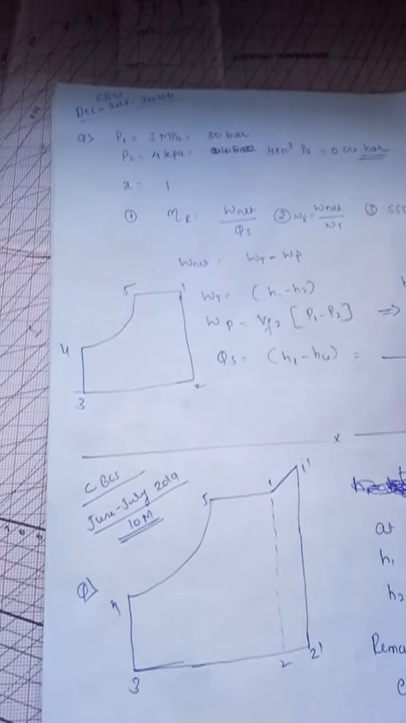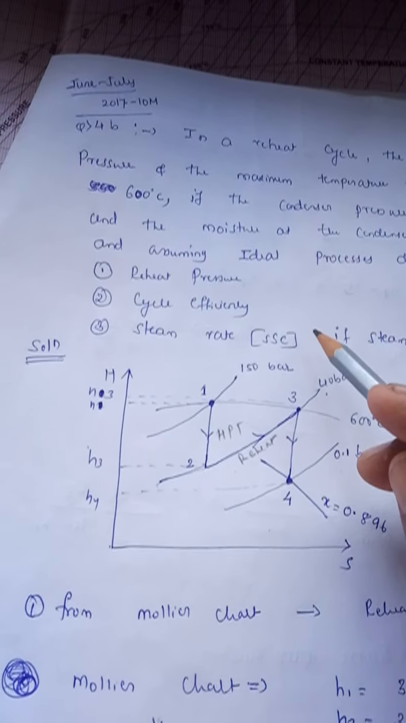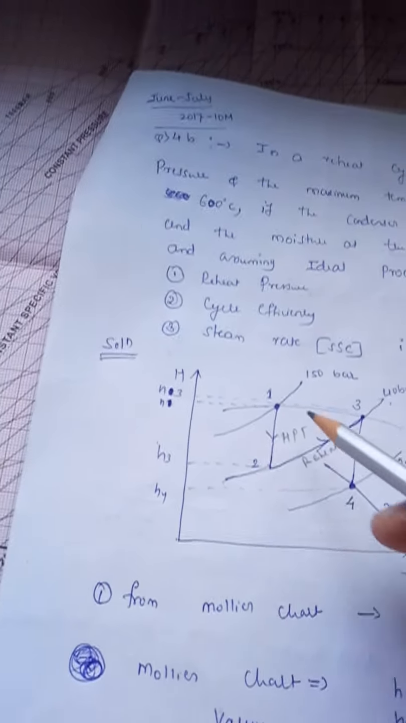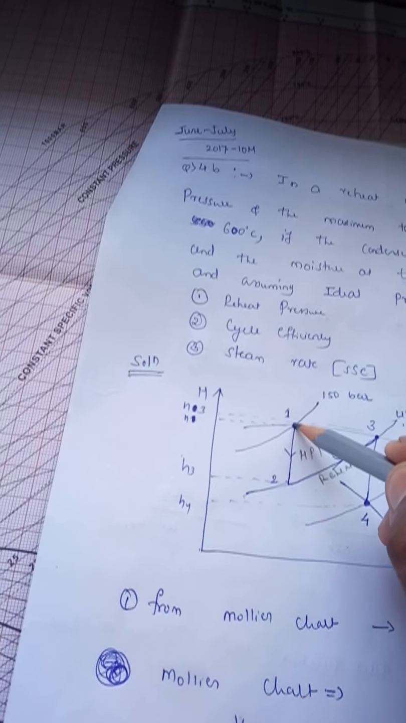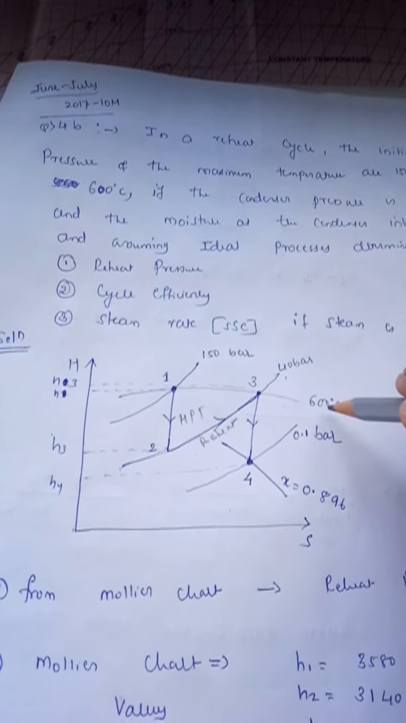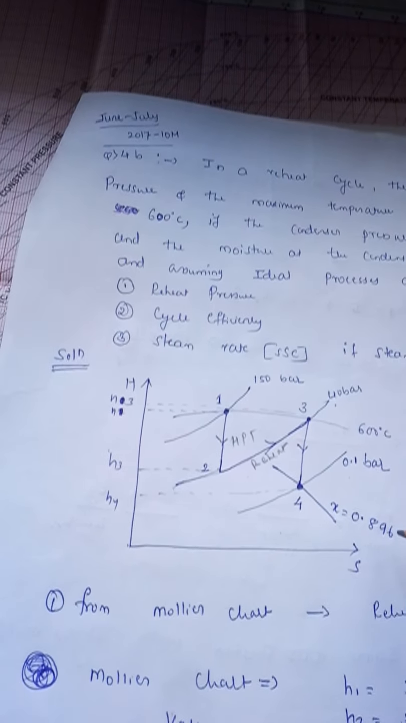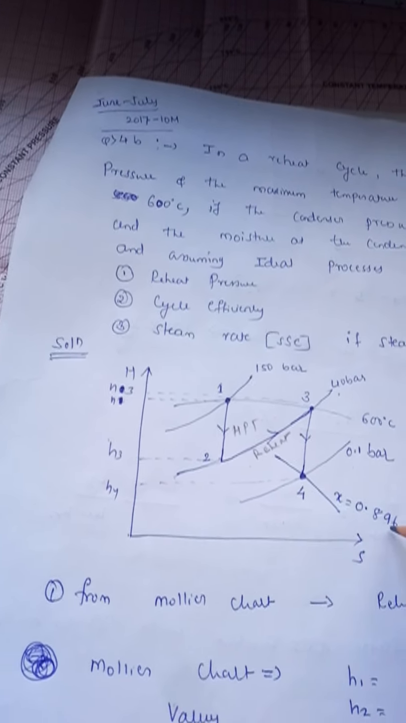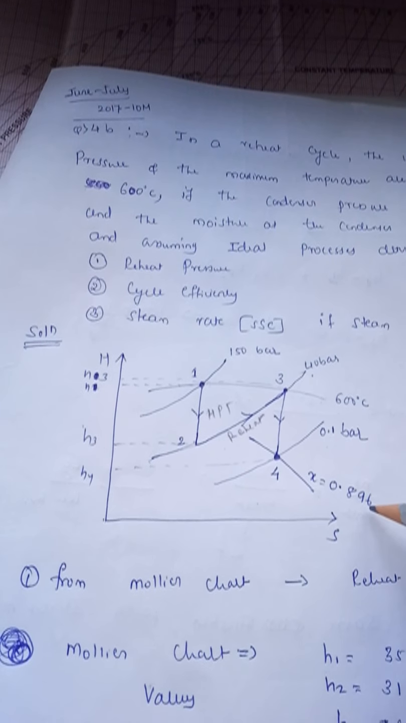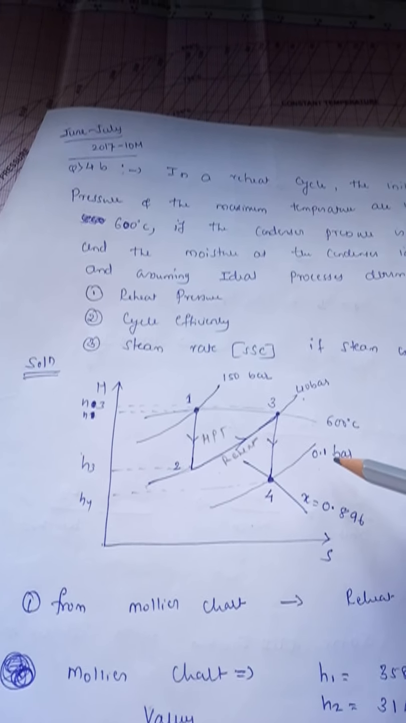So first you see whether we have completed all the parts or not. First, the reheat pressure, how you have done. First point we have plotted for 150 bar and 600 degree Celsius. 150 bar, 600 degree Celsius, first point. Third point we have plotted, fourth point we have plotted for X is equal to 8.896, and this one